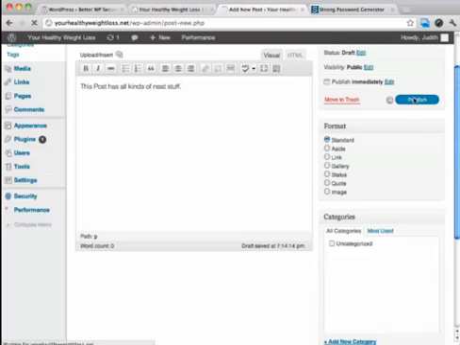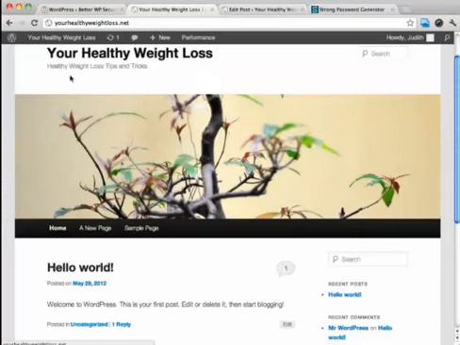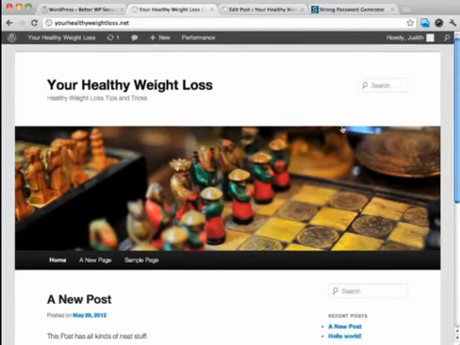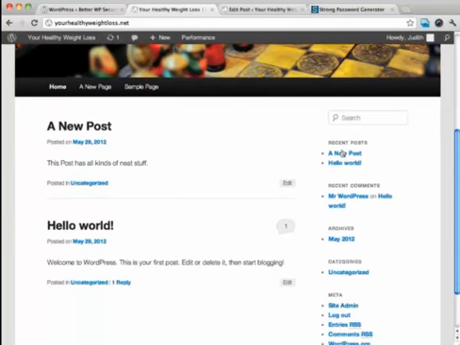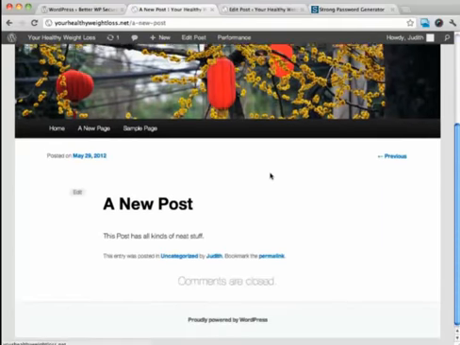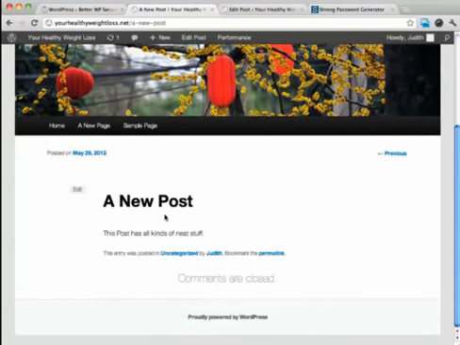So I'm going to go ahead and click publish. And then when I refresh this and go to the home page, you can see that even though we made the new post, it didn't show up on this menu bar. Like I said, pretty much only pages are going to show up here, unless you tell WordPress to put a post up there, but your posts are going to be over here on the side. You click on new post, and as you can see, this is the post that we just created. So that's the difference between posts and pages.